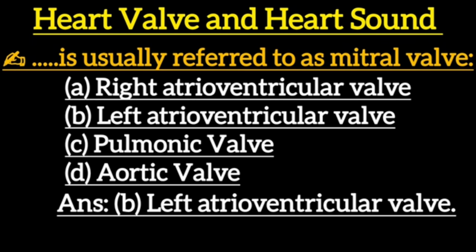Next one: which one is usually referred to as the mitral valve? Option A, right atrioventricular valve. Option B, left atrioventricular valve. Option C, pulmonic valve. Option D, aortic valve. Correct answer is option B, left atrioventricular valve.